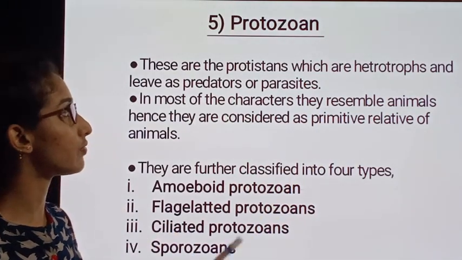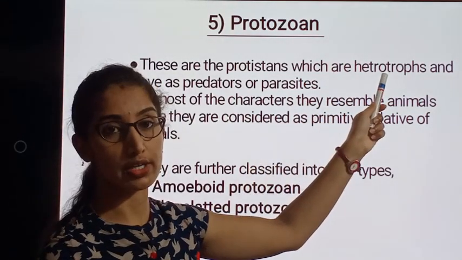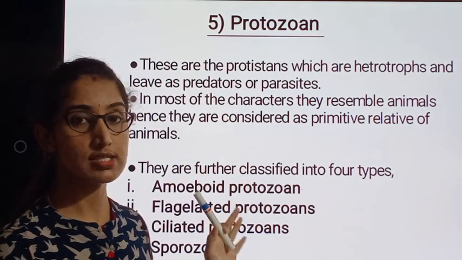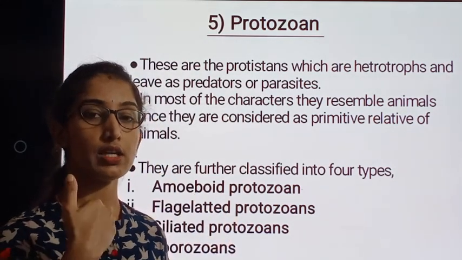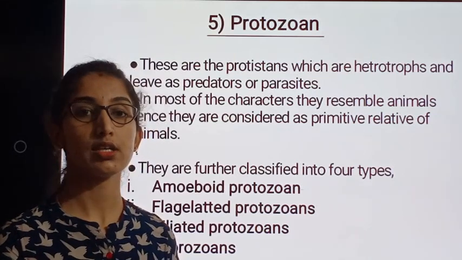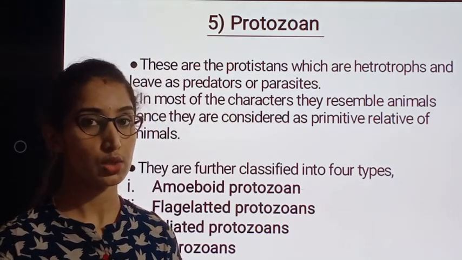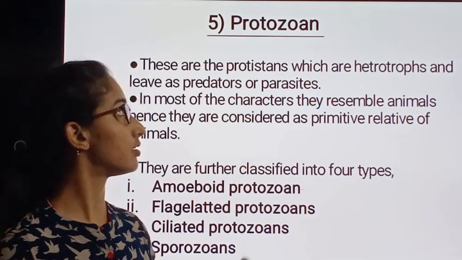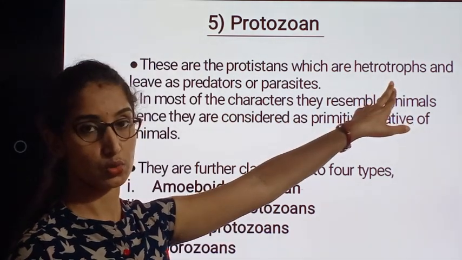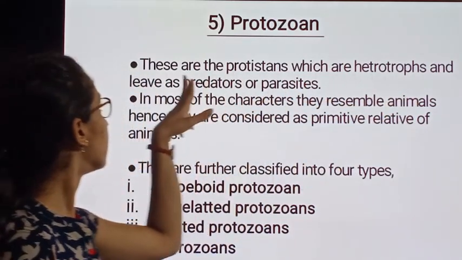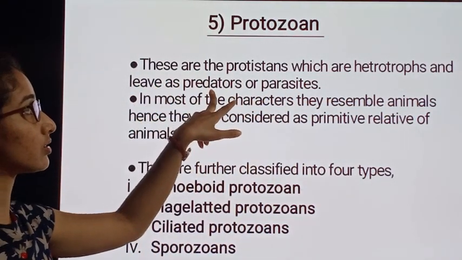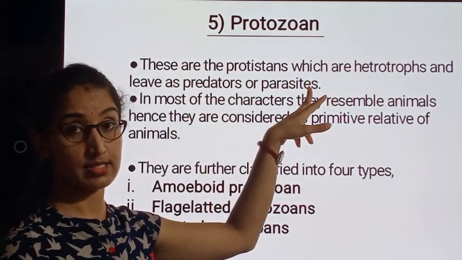We shall recall the meaning of heterotrophs. These are protozoans which depend on other organisms to derive their nutrition, and such organisms are called heterotrophs. These protozoans live as predators or parasites.